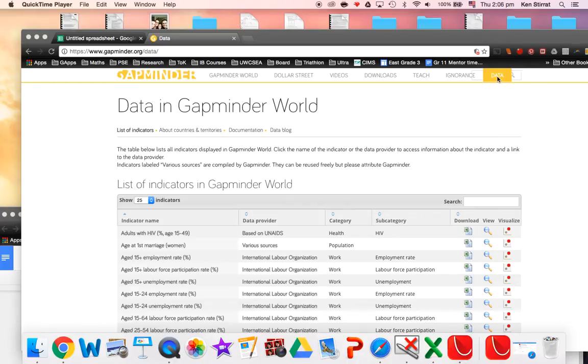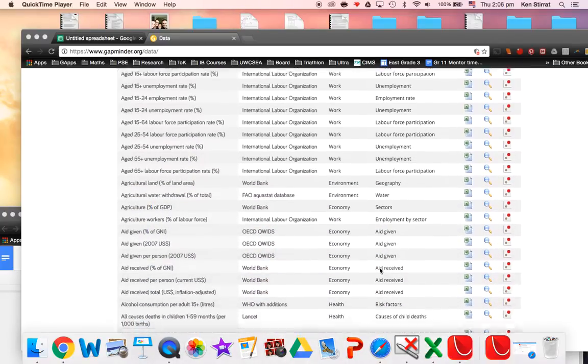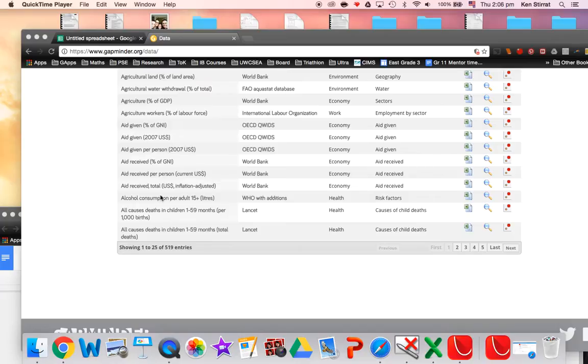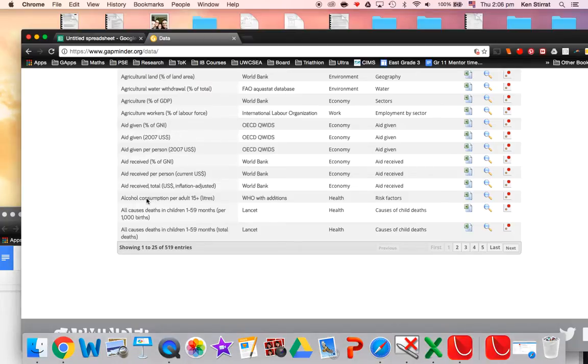I'm going to click on the Data tab here. I've got all this data which I can interrogate. Now I've already looked at this before and I think this interests me. So alcohol consumption per adult 15 plus. This is from the World Health Organization.